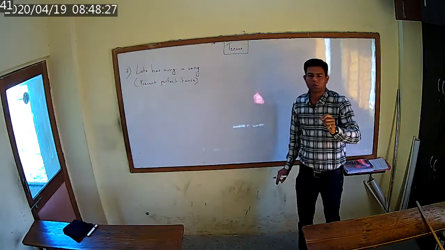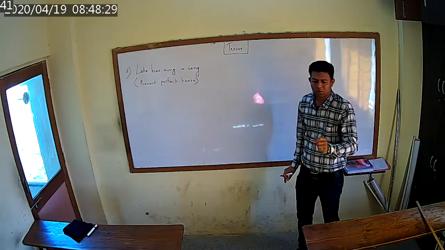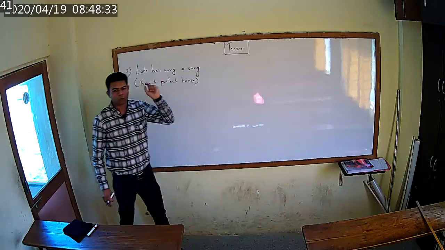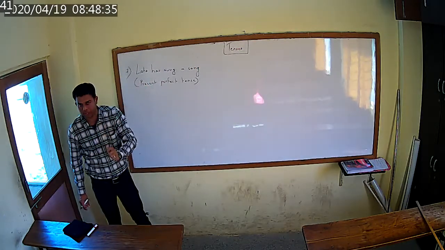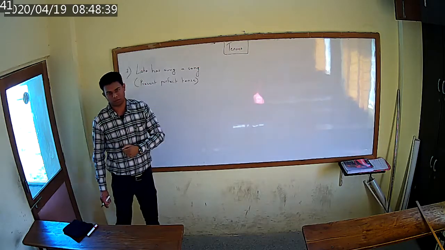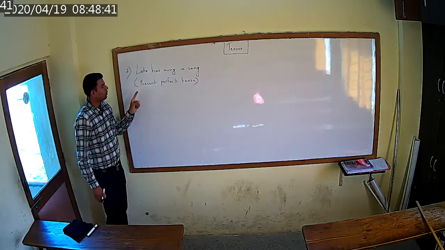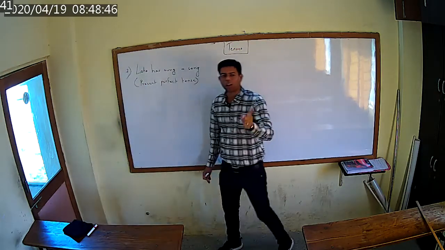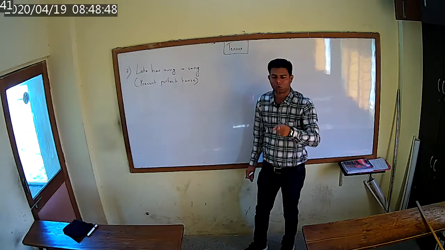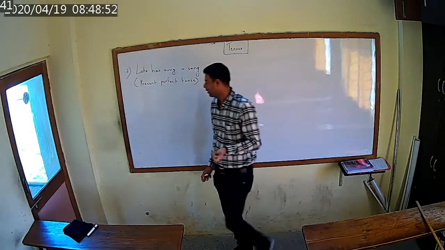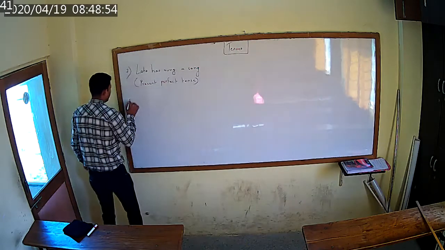See, everything is going according to a set of rules. So as I told you, grammar means what? Everything depends on the set of rules. Okay? If you don't know the basic rules, then this is very, very difficult for you. But on the contrary, if you are thorough with all the rules and regulations, if you have a good practice, then you will do this quickly. Okay. The next one.